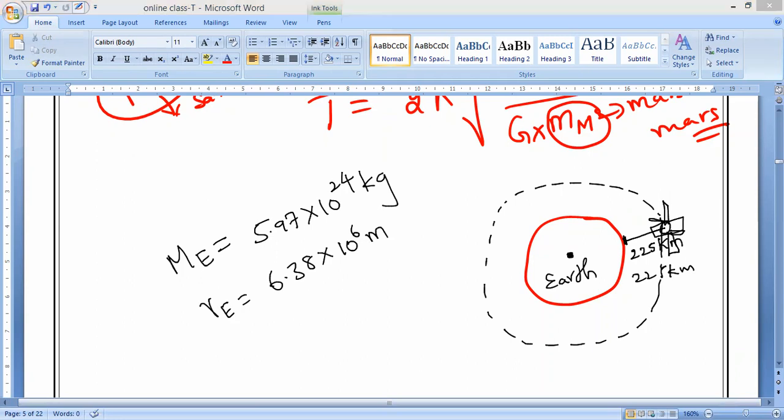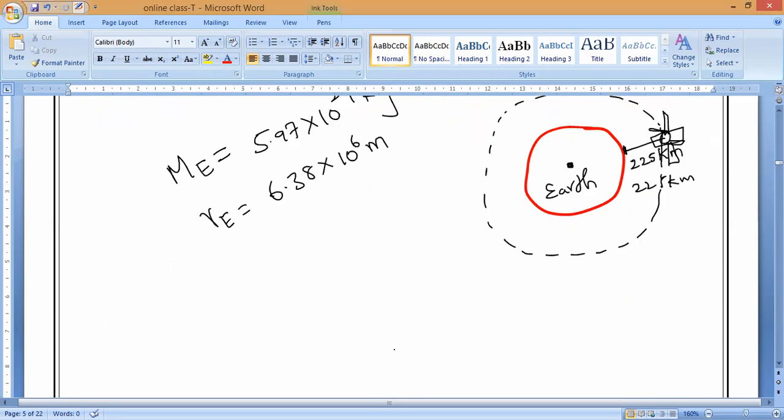Next: what are the satellite's orbital speed and period? Orbital speed and period. Understand? What is the orbital speed and period? But now here, if you are smart enough, there are two things you have to do. Can anybody say what those two things are?